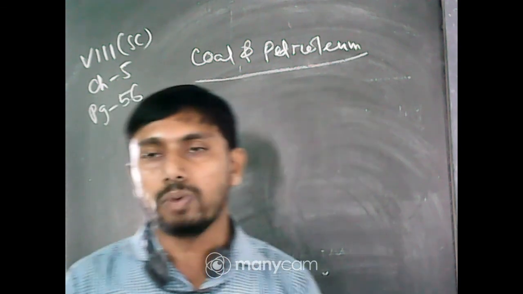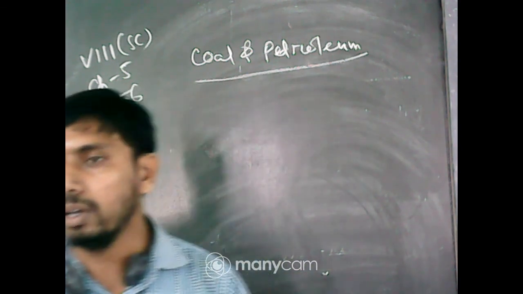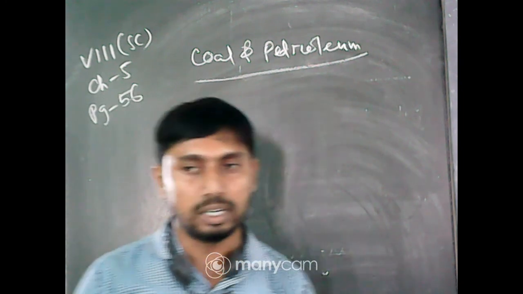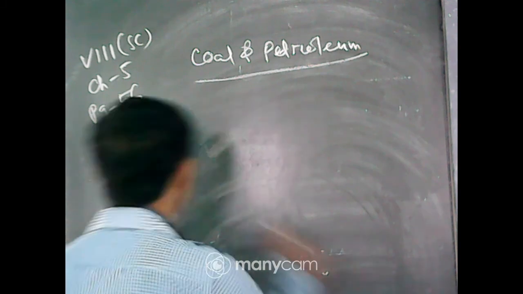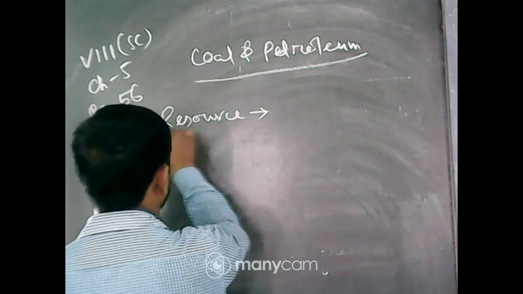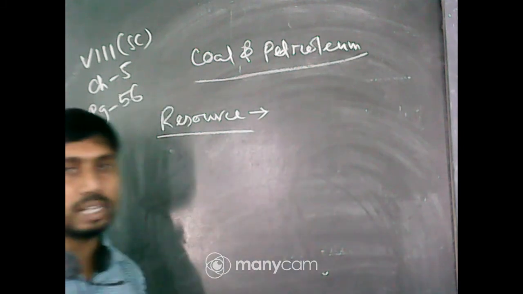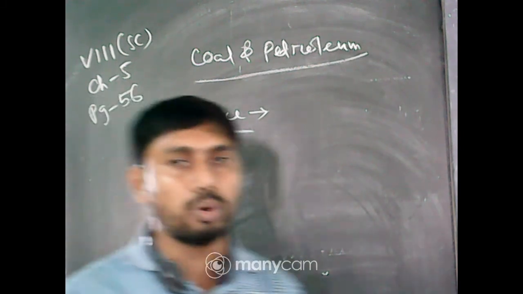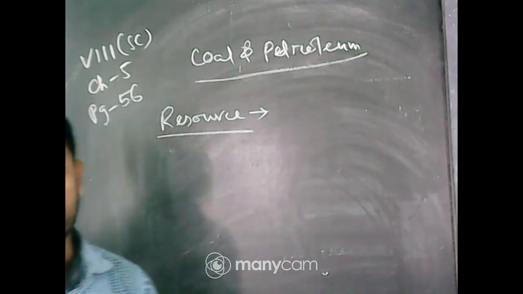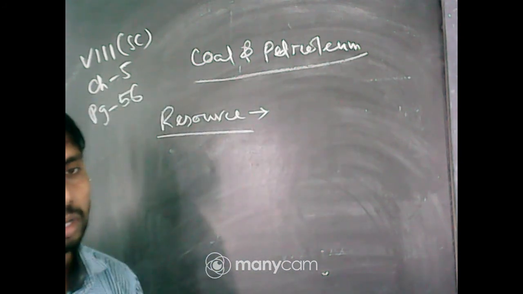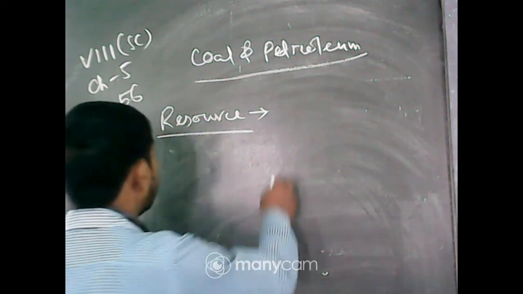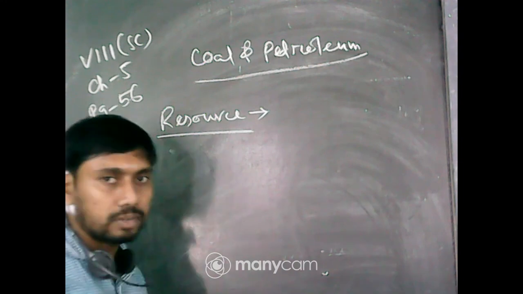Next, what are exhaustible and inexhaustible natural resources? First, what is a resource? A resource is something already stored or saved for future use.